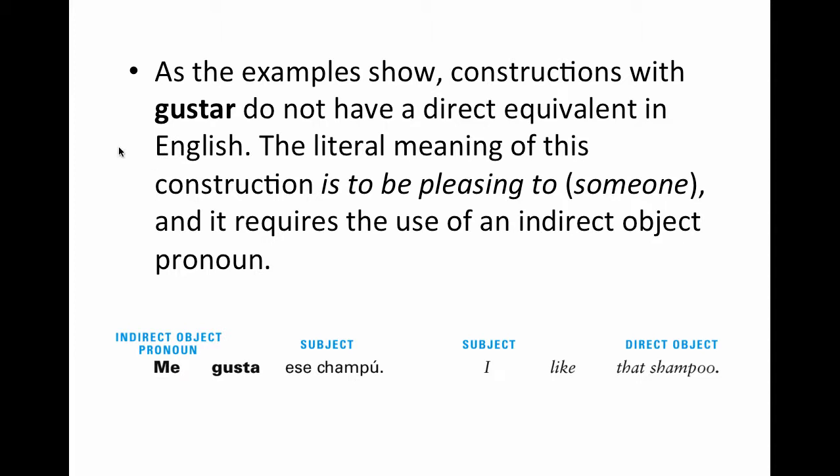So as the examples show, constructions with gustar do not have a direct equivalent in English. The literal meaning of this construction is to be pleasing to someone. And it requires the use of an indirect object pronoun, just like I said. So we have here, me gusta ese shampoo. I like that shampoo. Okay, that's basically what we're saying here with gustar.